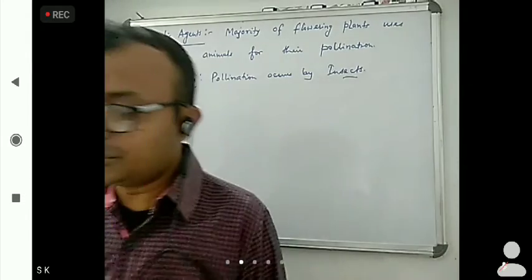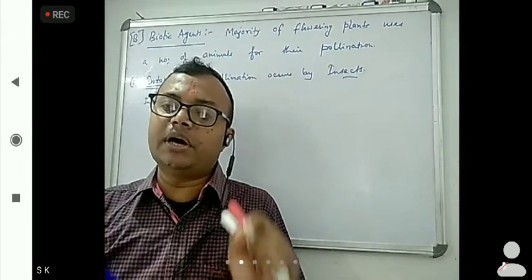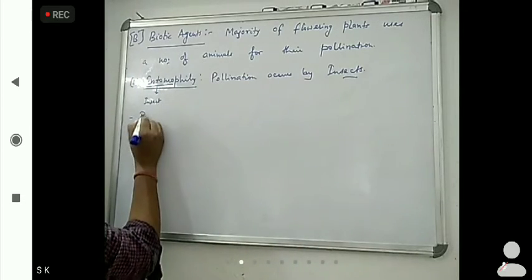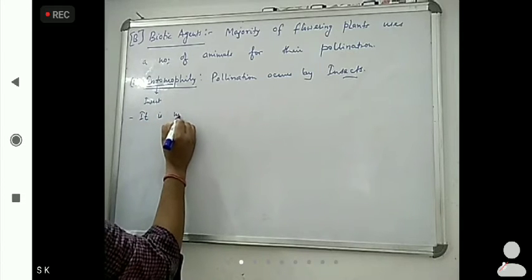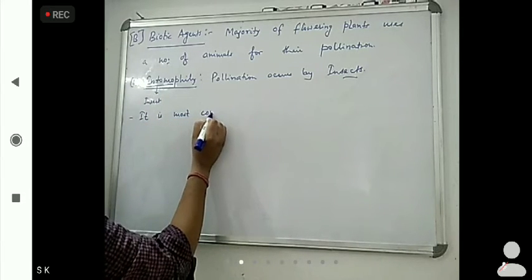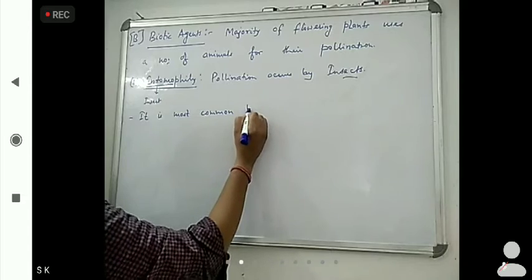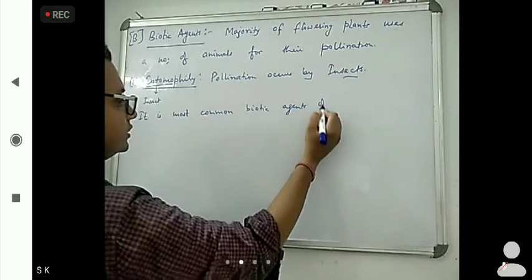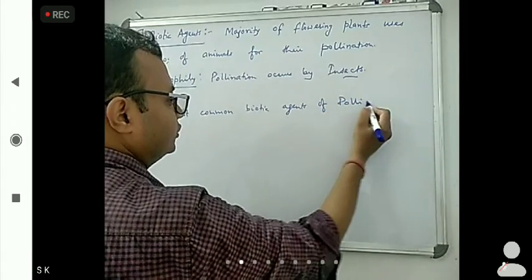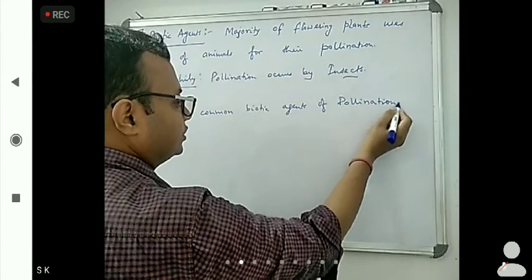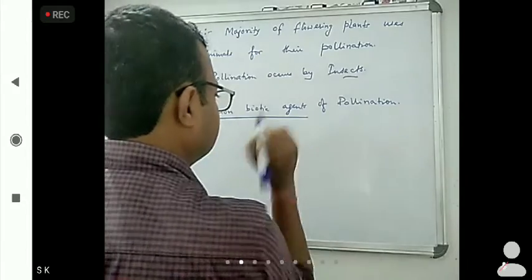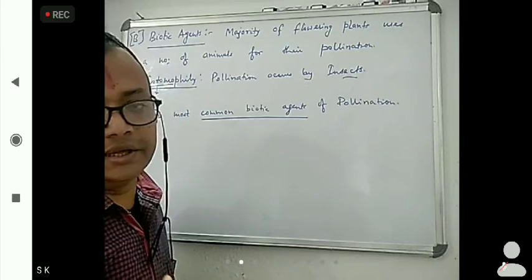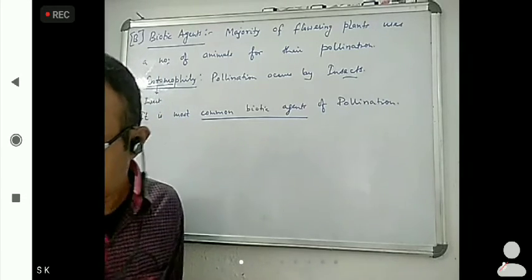And this is the most common biotic agent of pollination. And in abiotic, which one was the most common? Yes, that is anemophily.